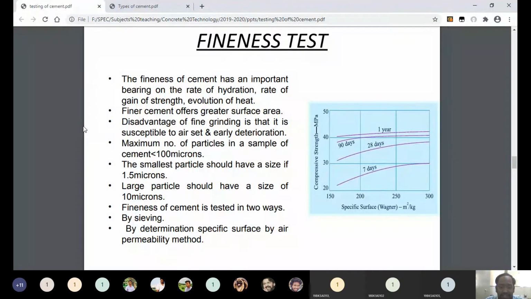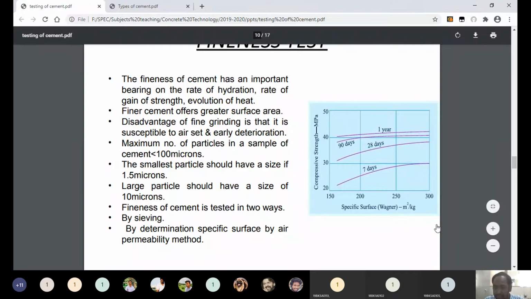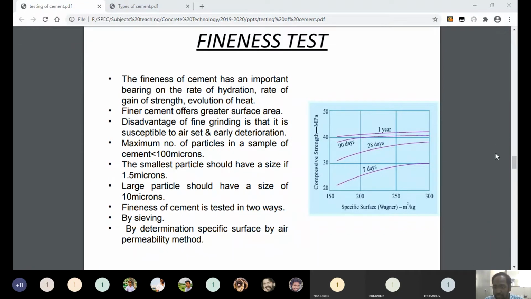And fineness of cement is tested in two ways. The first one is by sieving, and the next one is by using permeability. Understand? By using these two methods, we can measure the fineness of cement. Note this point: the fineness of cement is tested in two ways, one is by sieving, another one is by using permeability.